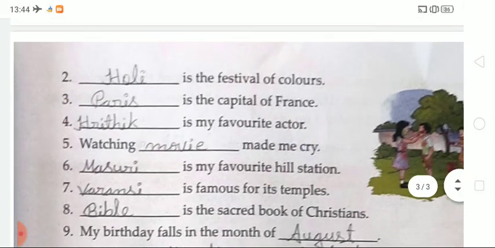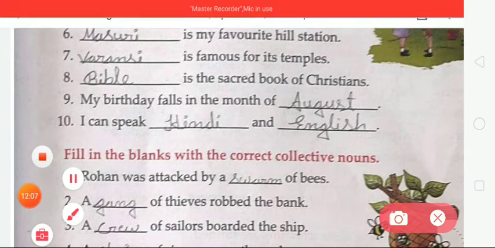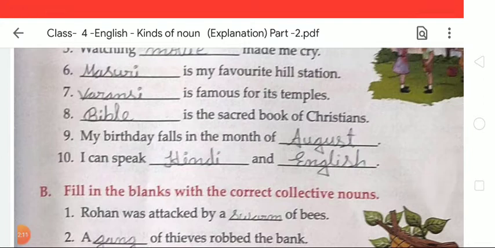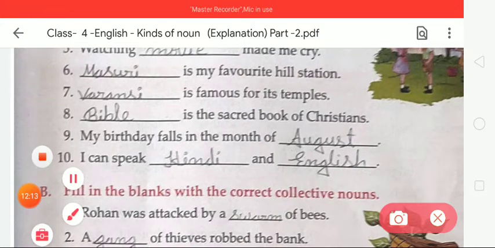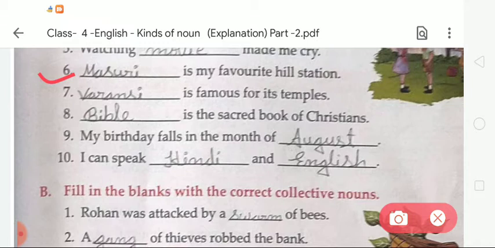Okay student, now the next: dash is my favorite hill station. So we have to write here Mussoorie. My favorite hill station is Mussoorie. You have to write your favorite hill station name. What is the spelling of Mussoorie? M-U-S-S-O-O-R-I. Mussoorie is my favorite hill station.